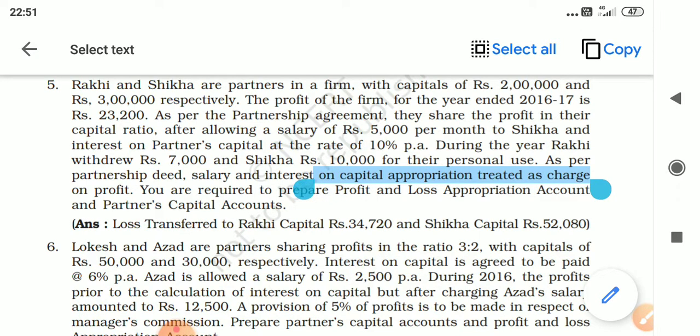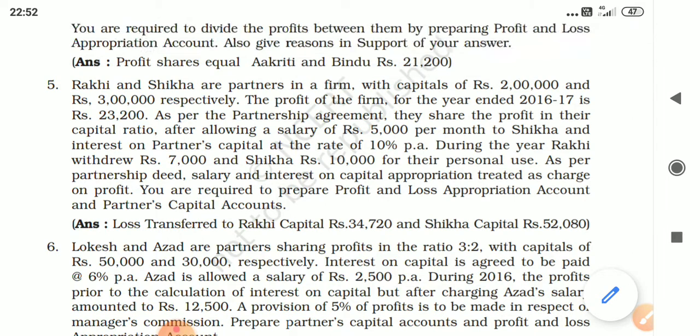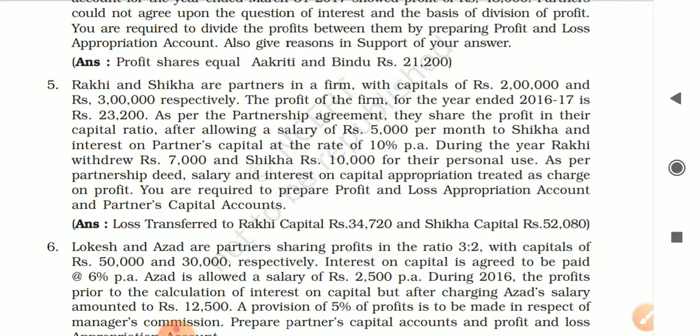So whenever it is a charge on profit, whether the firm has incurred a loss or the profit is insufficient, the partners will get salary and commission, interest on capital. So from question to question, this differs. Okay. So now 23,200 will appear on the credit side of P&L appropriation account. 60,000 on the debit side. 10% interest on capital, on 2 lakhs 20,000, on 3 lakhs 30,000. Interest on capital will appear on the debit side of profit and loss appropriation account.